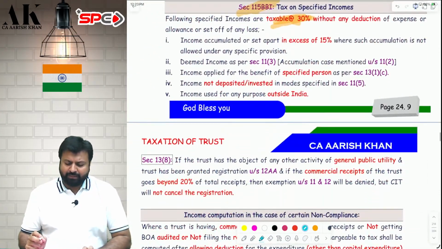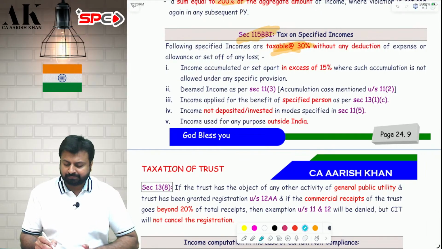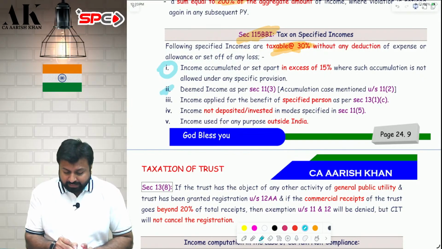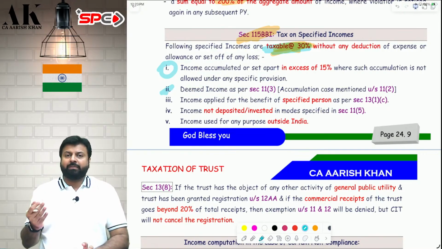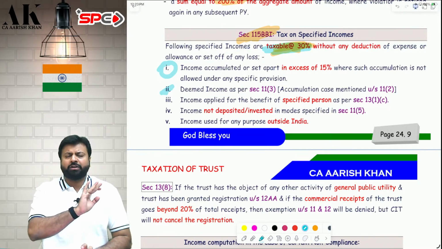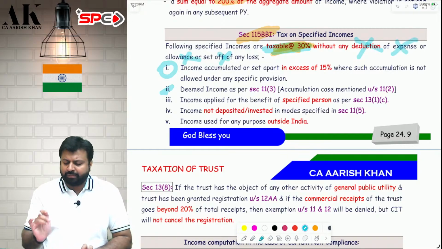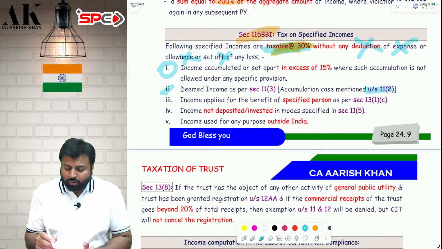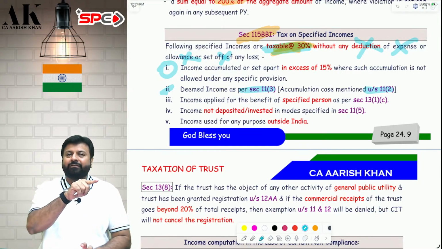Now coming to 115 BBI. What are the circumstances in which 115 BBI is applicable? First one I will say at the end. Second one I will say. 115 BBI, first of all, the consequence is flat 30% tax plus surcharge if applicable and cess without deduction of any expenses and allowances. No deduction of any expense, allowances or set off of losses will be allowed. The second point I am saying first: if you accumulate the money in 11.2 and you misuse it in 11.3, the 4 circumstances which I have told you in 11.3, then the deemed income I have already interlinked with 11.3 earlier.